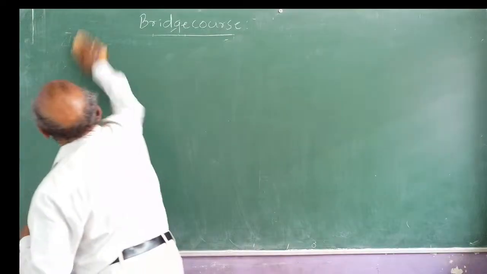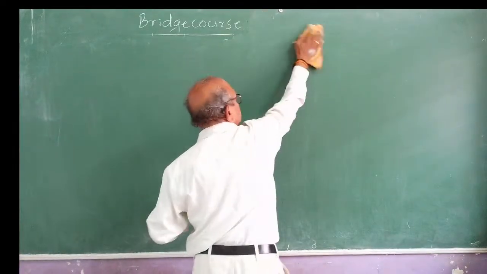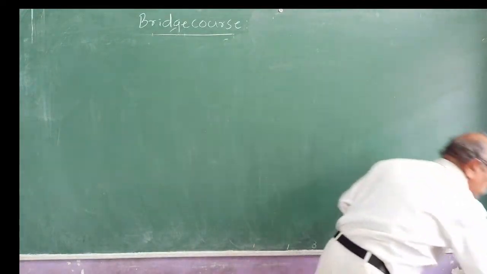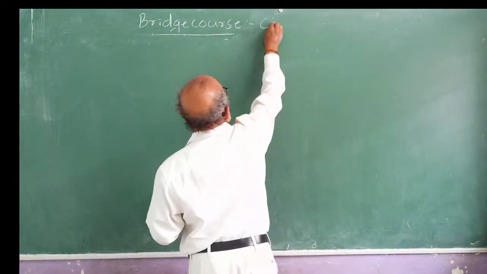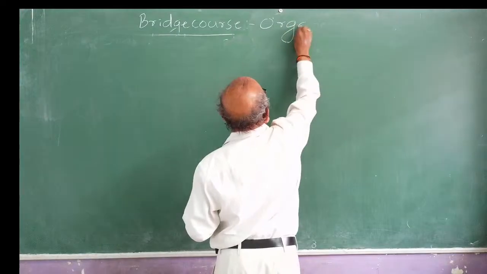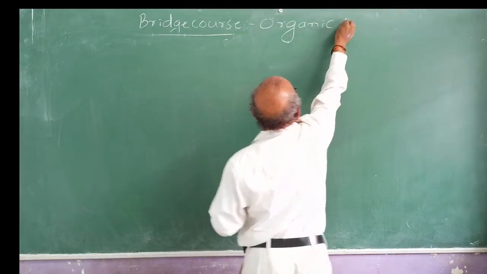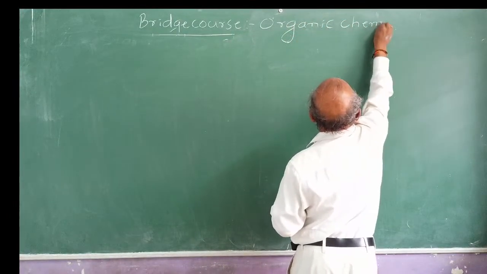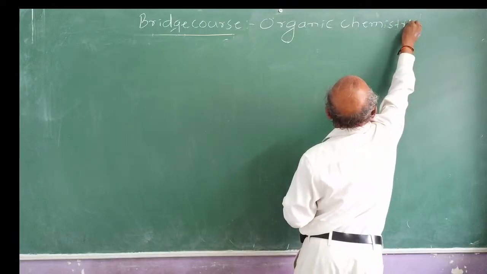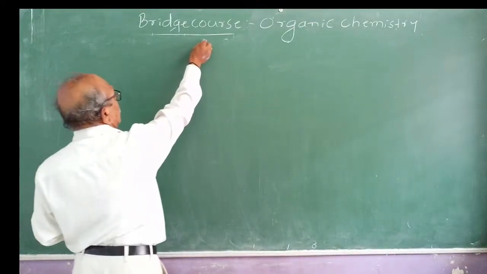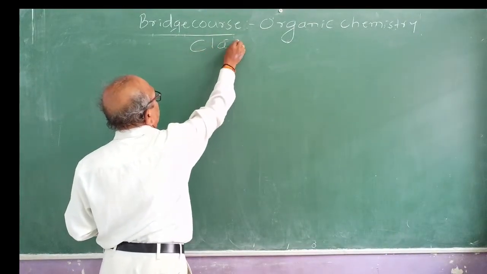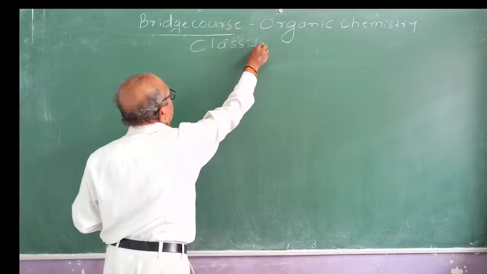Okay, now in the previous class we started learning nomenclature and classification of organic chemistry, a revision of the 11th standard. We were telling about the classification of the organic compounds we studied in the 11th standard.